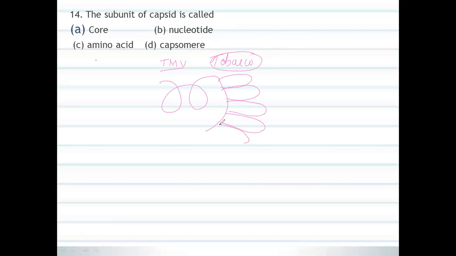Some of you all know that. It will look like this. So this we are going to call a capsid.